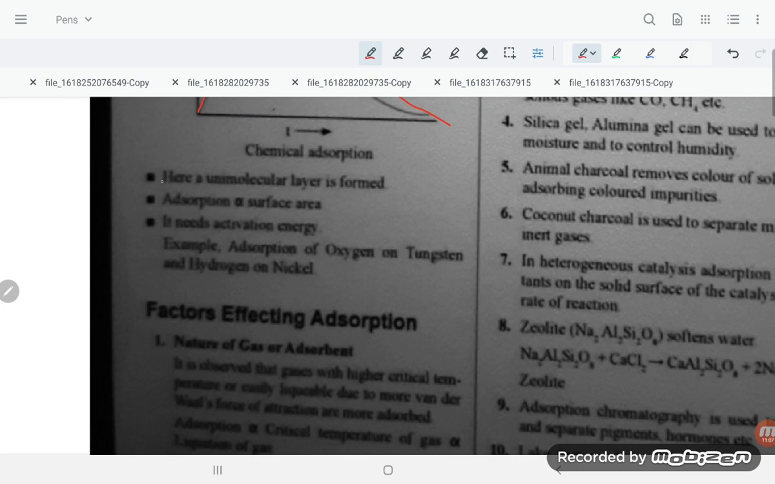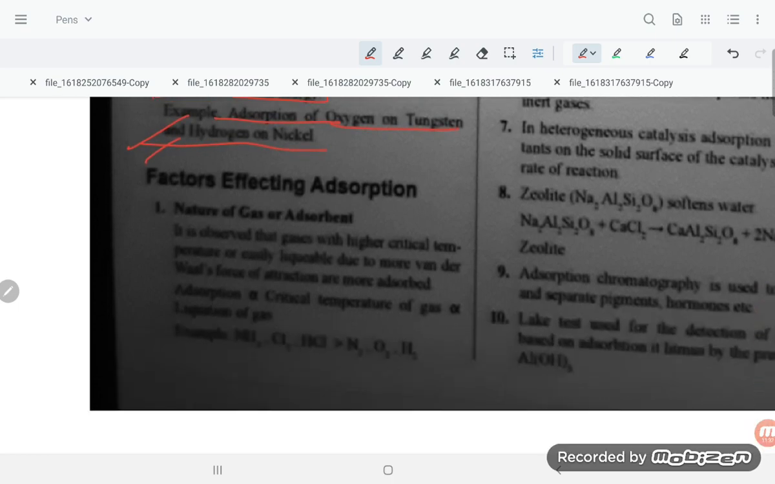Now here, a molecular layer is formed. Only one layer is getting formed. Adsorption is also proportional to surface area. In this category also, students, adsorption is proportional to surface area. It needs activation energy. For example, adsorption of oxygen on tungsten and hydrogen on nickel.